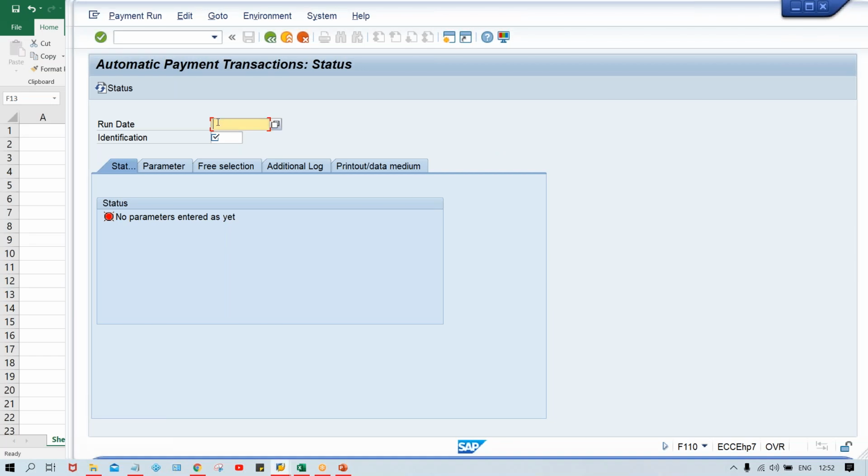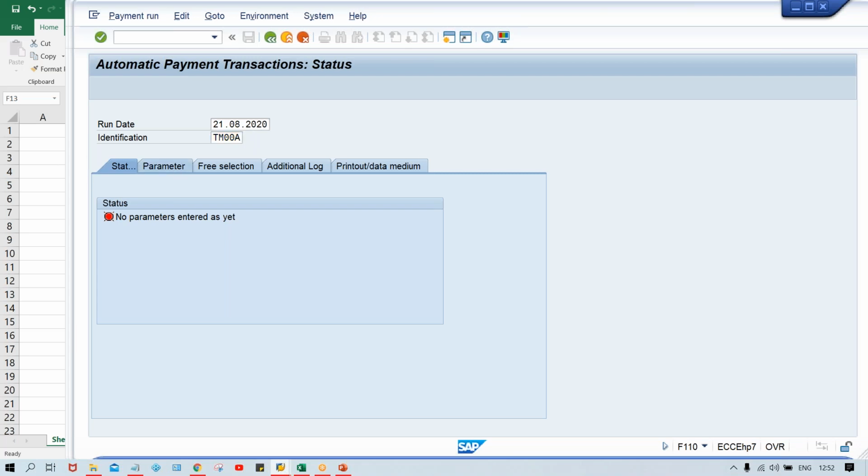Okay, guys, so now here, you have to specify the run date, and then here identification code. Run date means the date on which we are going to run this APP. So let's suppose this is the date we are going to give here, and identification code, let's suppose TM00 ABC, anything can be given. Identification code could be anything, guys, maximum 5 digit and minimum even 1 digit code also you can give. It could be numeric, alphanumeric, alphabetic, whatever you want you can give.